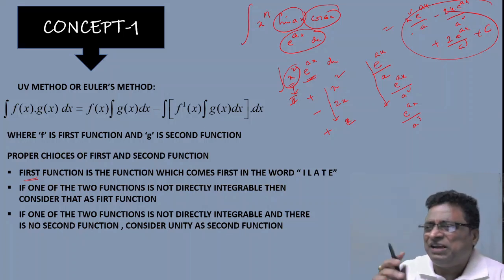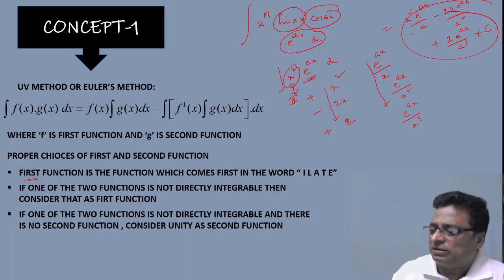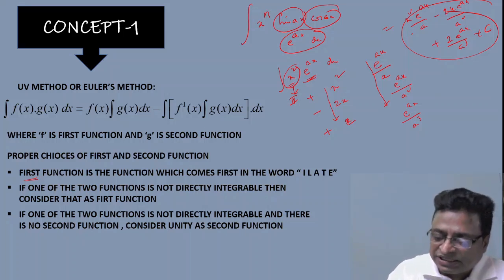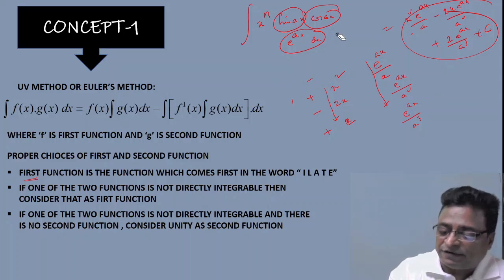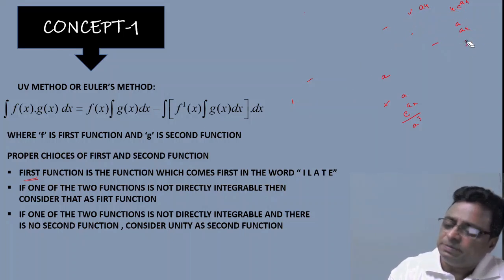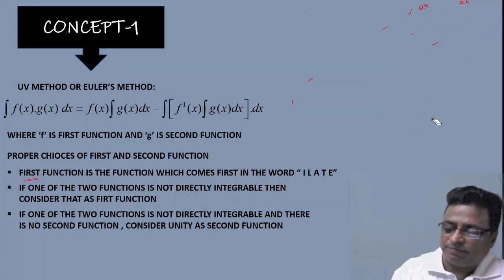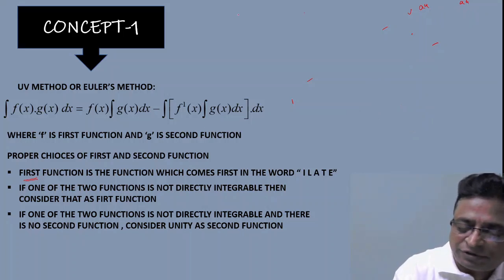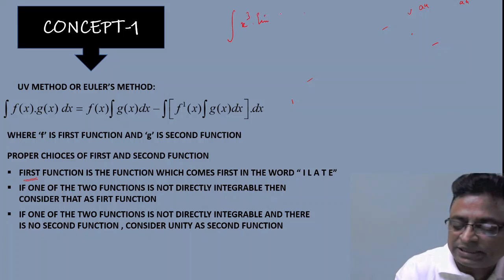This is a very, very useful formula, called Euler's formula, and it is a super formula provided one of the functions is in the form of x power n, and the second function is in the form of e power ax or sin ax or cos ax. For example, if the question given is: what is the integration of x cube into sin x dx?